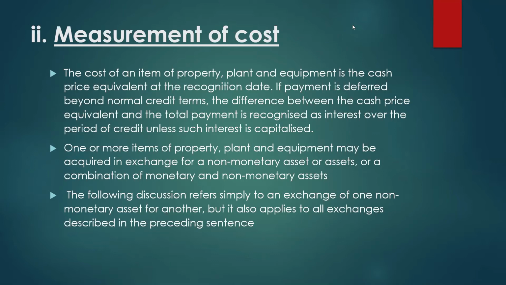One or more items of property, plant and equipment may be acquired in exchange for a non-monetary asset or a combination of monetary and non-monetary assets. The following discussion refers simply to an exchange of one non-monetary asset for another, but it also applies to all exchanges described in the preceding sentence.